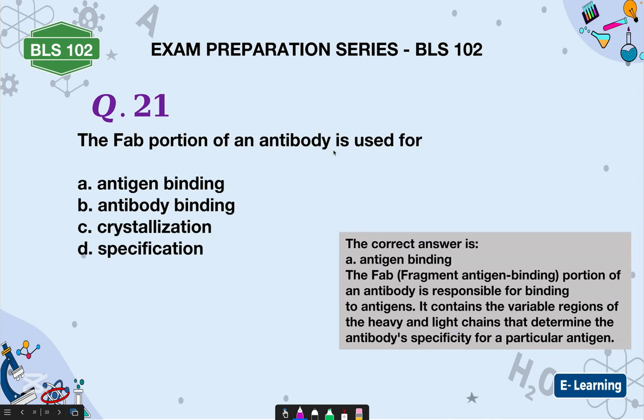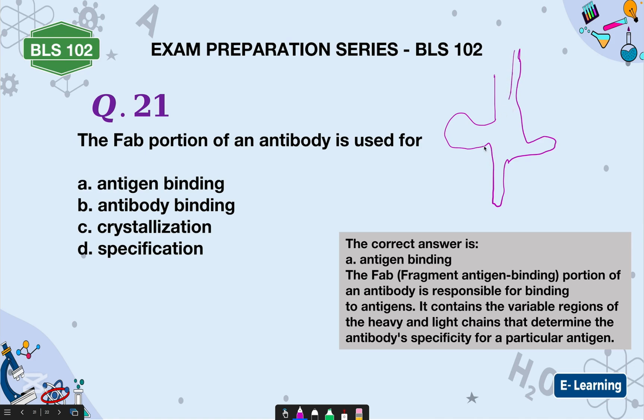The Fab portion of an antibody is used for, Fab means what? Fragment antigen binding. Are you getting it? Fragment antigen binding. This is the antigen binding part of the antibody. How do I actually draw this? It looks somehow like this, something like this.